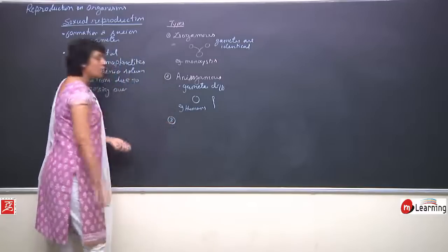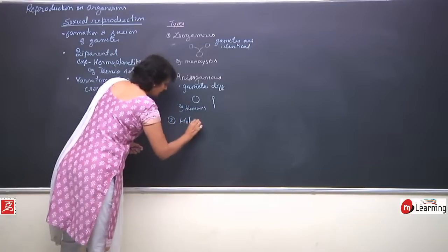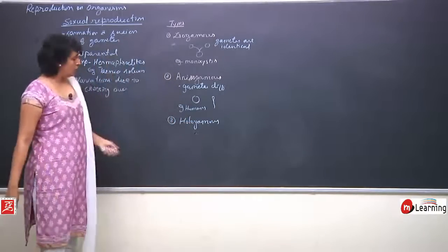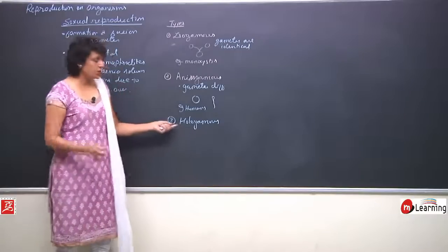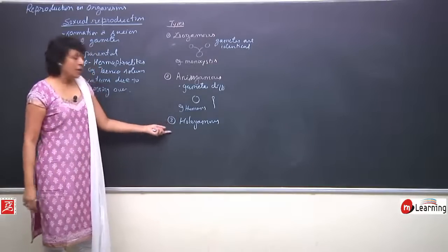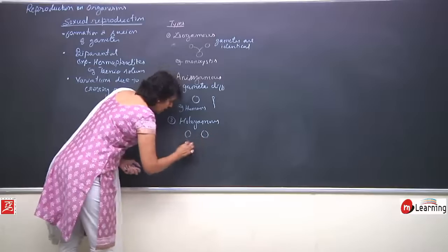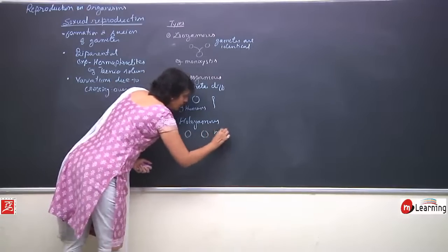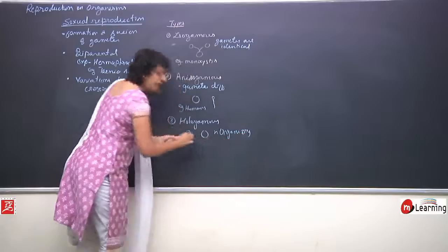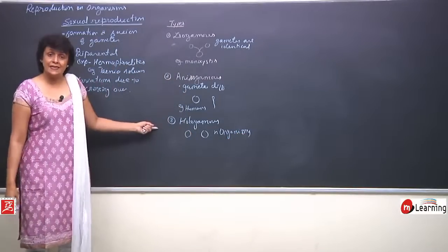Third is called hologamous. Though it is called hologamous, it has nothing to do with whole, W-H-O-L-E. Here the organisms are haploid organisms. They lead their life as haploid cells. This is seen in case of yeast.